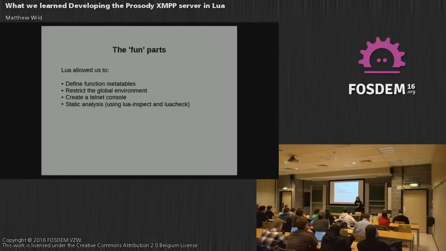Using Lua gave us some features that not all languages have so readily available. You can do most things in most languages, but Lua really has these built in. So some interesting things in the Prosody project. We define a metatable for all functions, and that means that when you call tostring on a function, it tells you where it was defined instead of giving you some obscure address, which is really great for debugging. We also allow indexing the function so that you can look up values inside a closure and use it just like a table. Again, that's really good for debugging. And occasionally monkey patching and hacks of all sorts. We can also restrict the global environment.